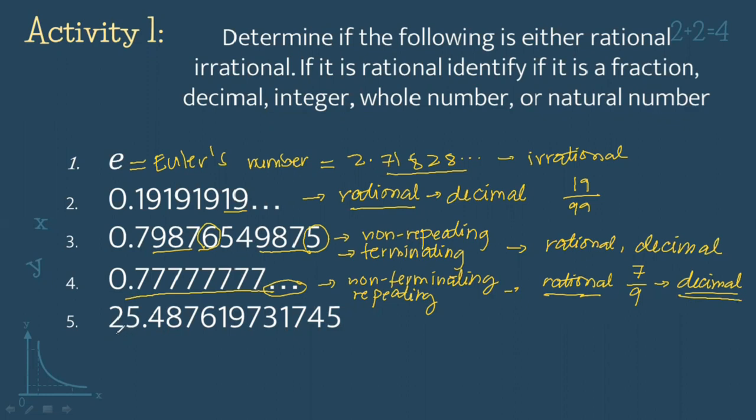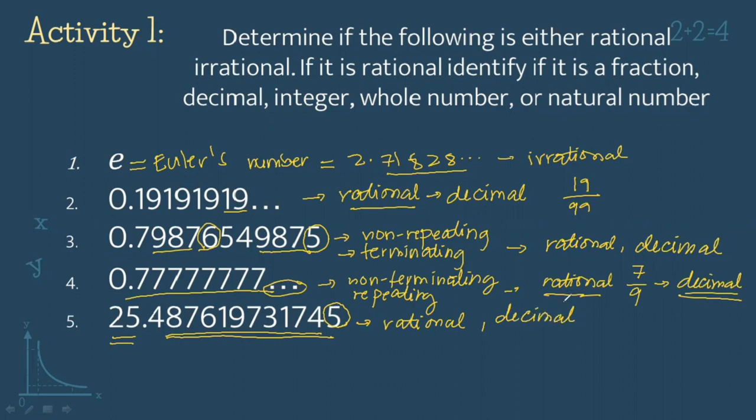So, ito naman po, 25.487619731745. So, terminating din po siya kasi may stop po siya kay 5. Although this is non-repeating but still terminating. So, still this is a rational number. And this is, meron po siyang decimal despite of meron po siyang whole number dito. So, this is still a decimal number.